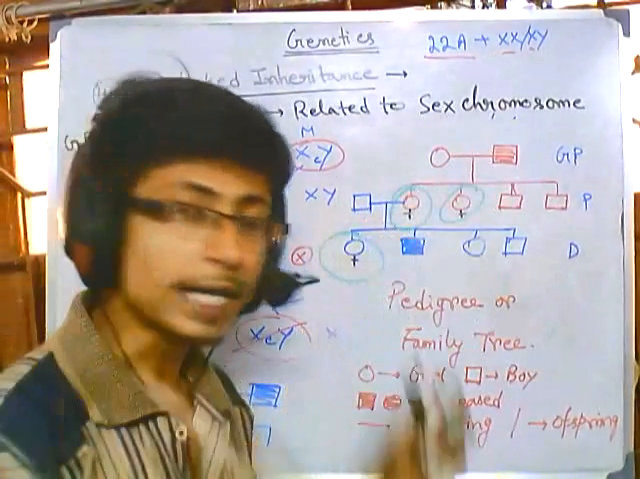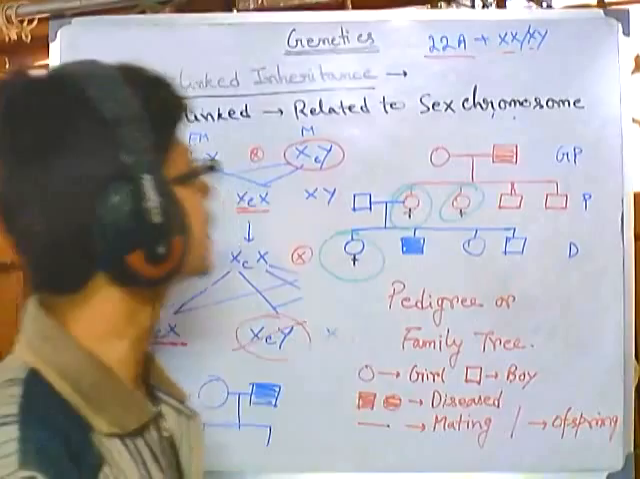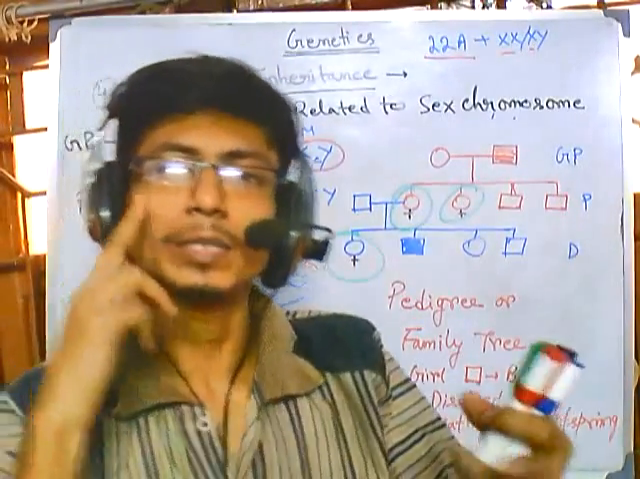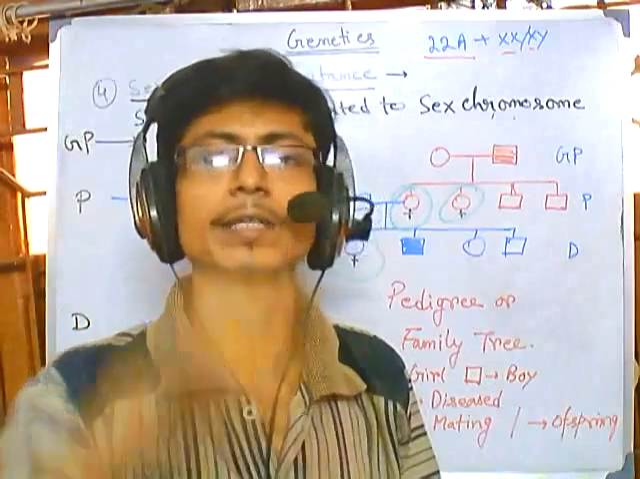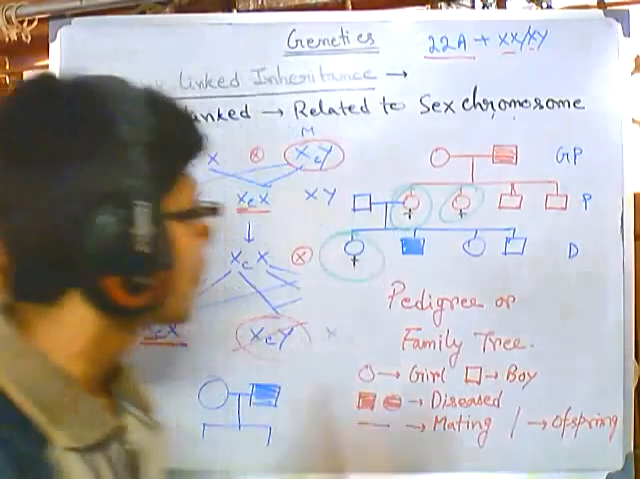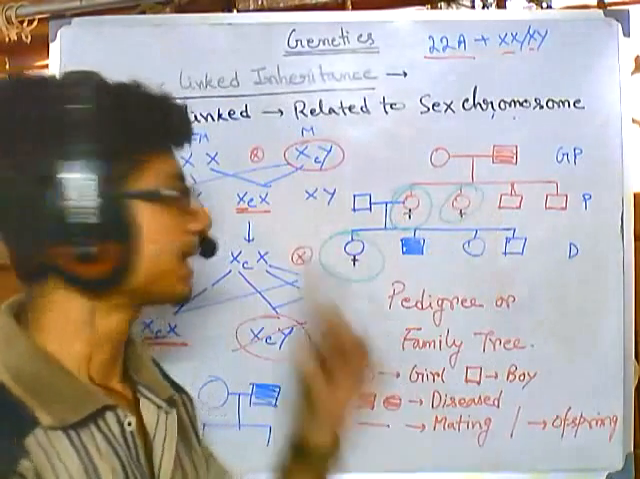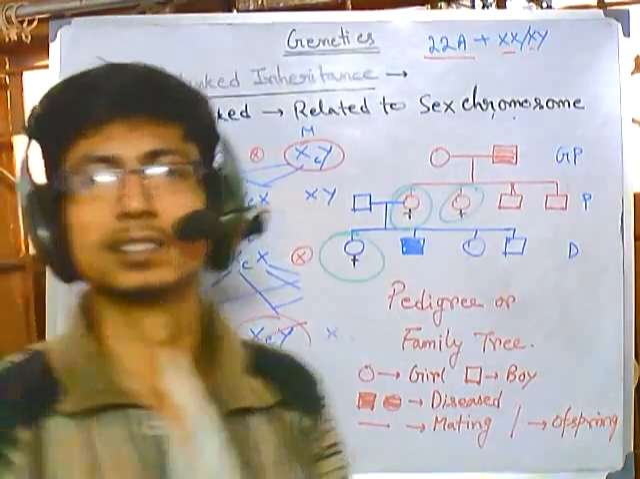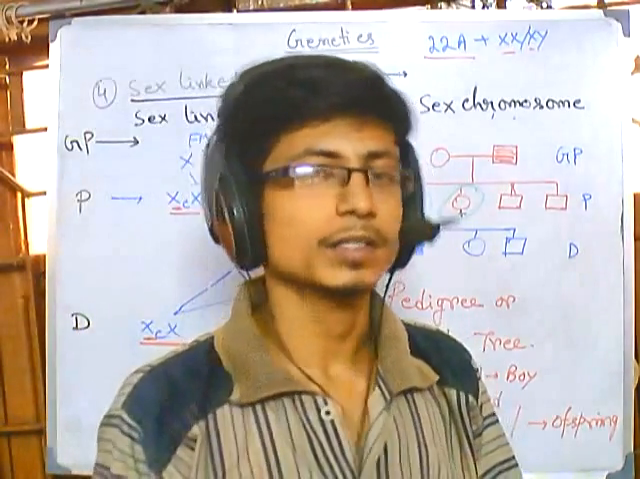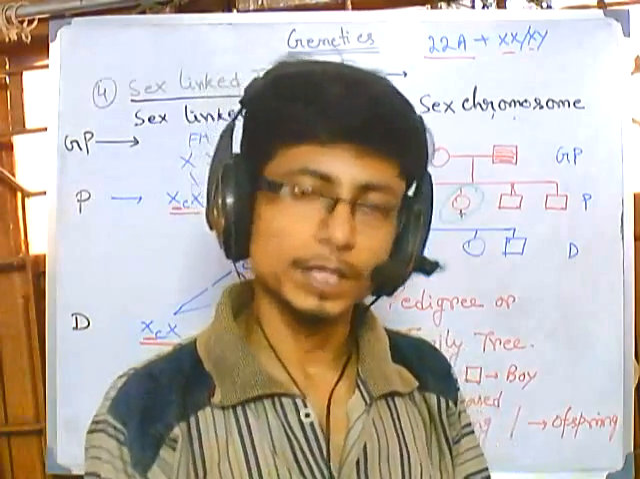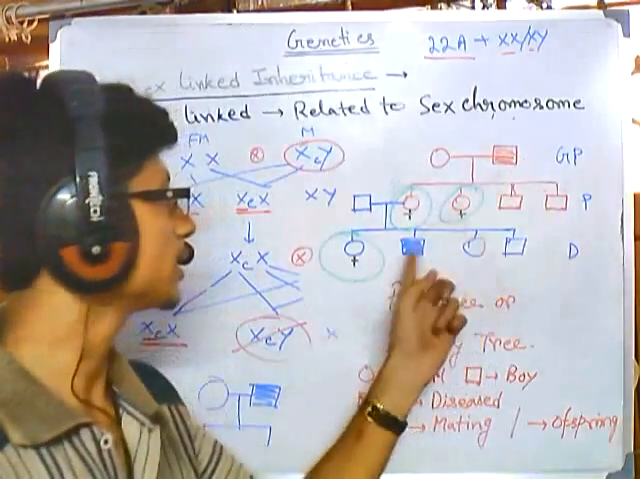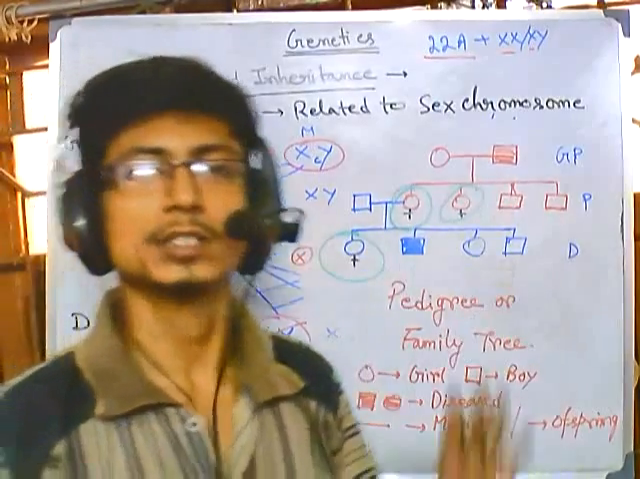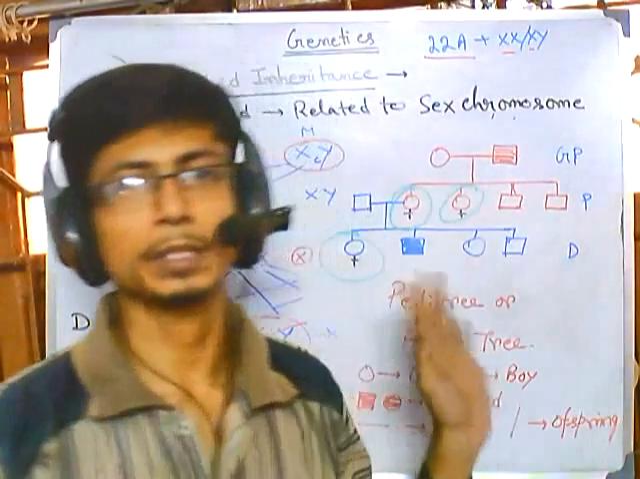So this is a vital clue, and the vital uniqueness of sex-linked inheritance: most sex-linked inheritance is linked with the X chromosome, and if it is linked with the X chromosome, most of the time the carriers are females and the sufferers are males. This is a take-home message. Sufferers are males, you can see they are having the disease, and the carriers most of the time are females. So that's it. I hope this is helping you. Thank you.